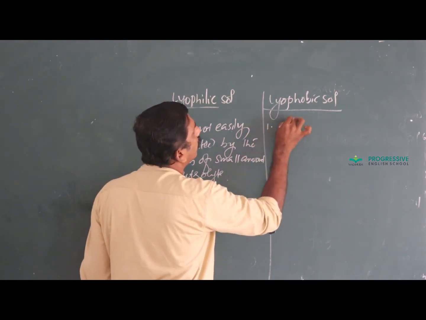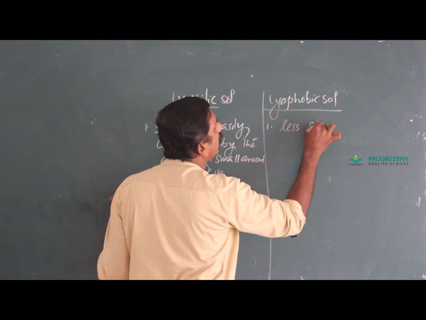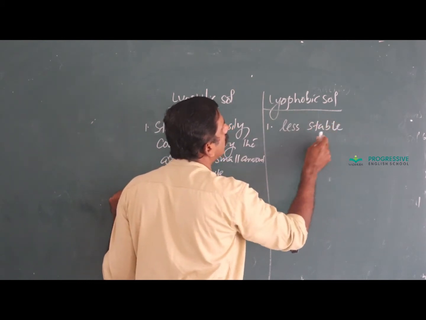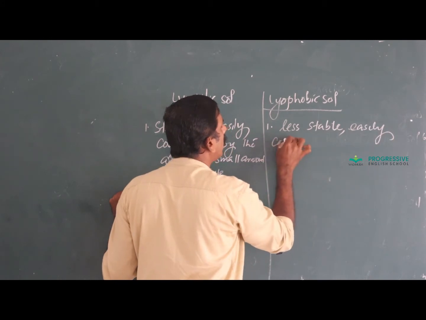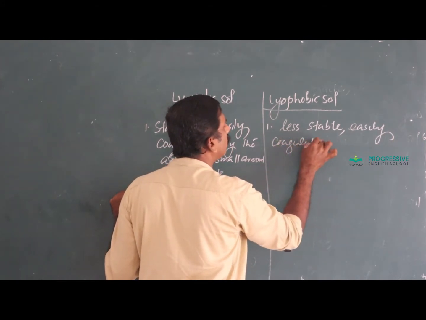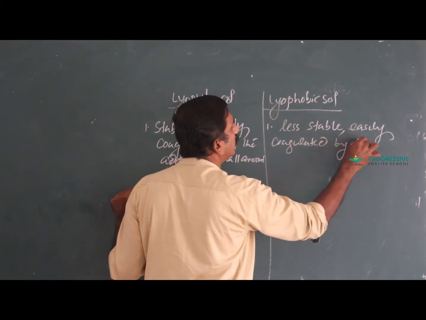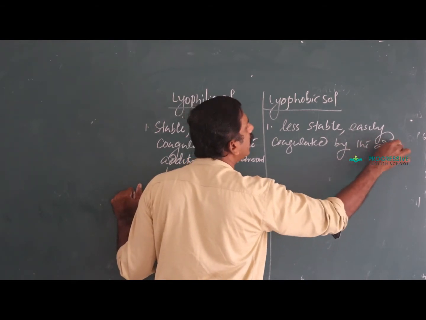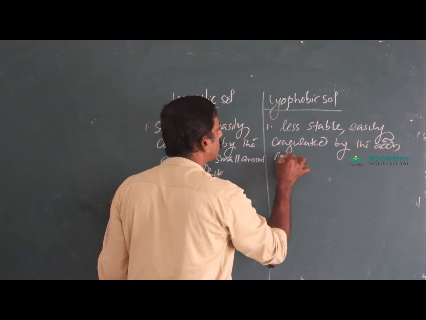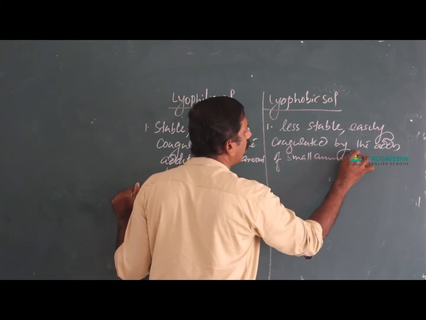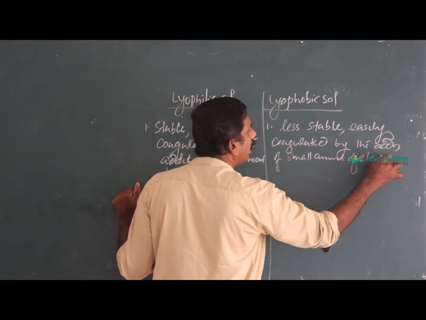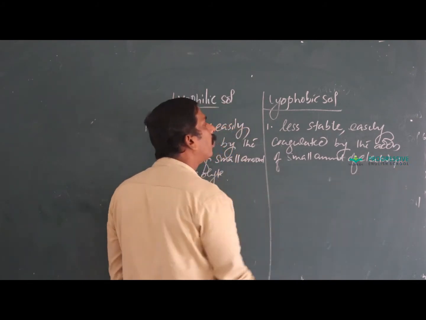Lyophobic sols are less stable, therefore easily coagulated by the addition of a small amount of electrolytes.